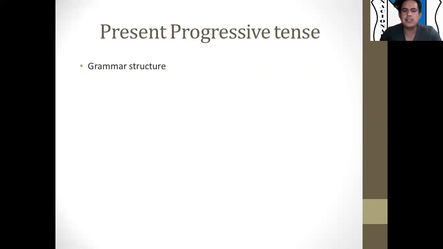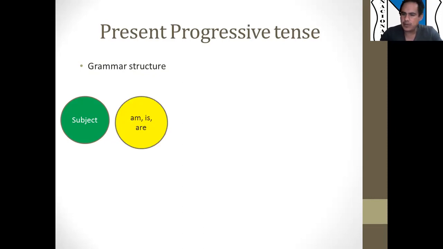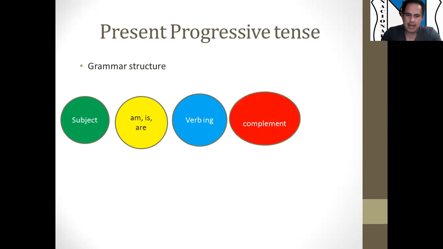Okay, so first of all, I'm going to start explaining to you the grammar structure, okay? First of all, we need a subject. The subject is a person, animal, thing, or place that we are talking about in a sentence. Then we need the verb to be: am, is, are. So it's important to identify how to use the verb to be correctly. Then we need a verb in gerund or verb in -ing form. After that, we need a complement. And then we need a time expression. Okay, but let me show you with some examples.